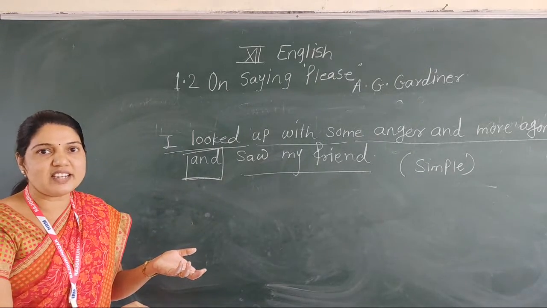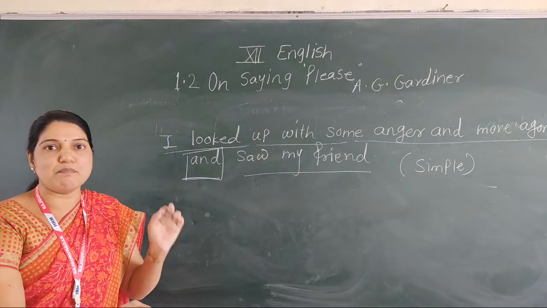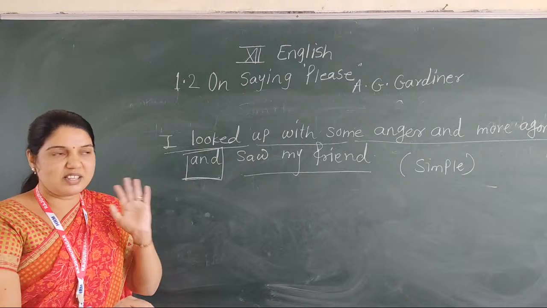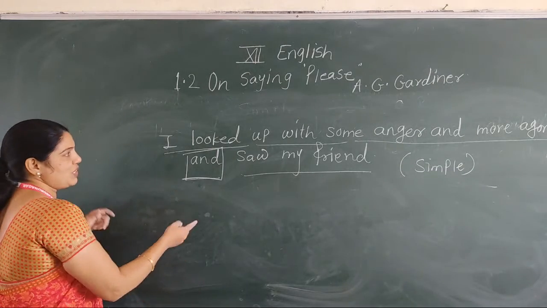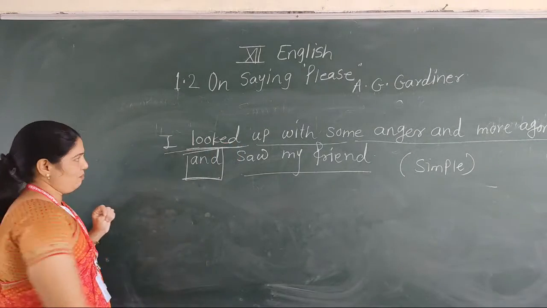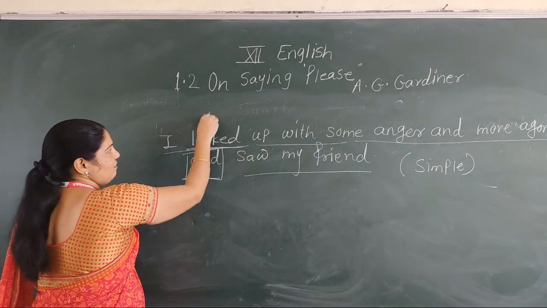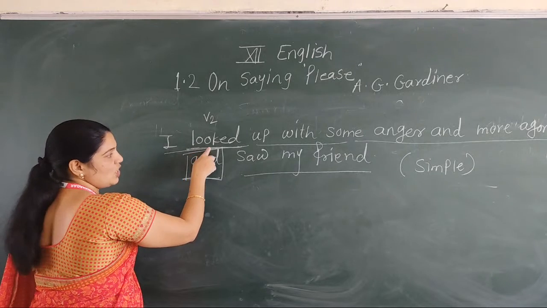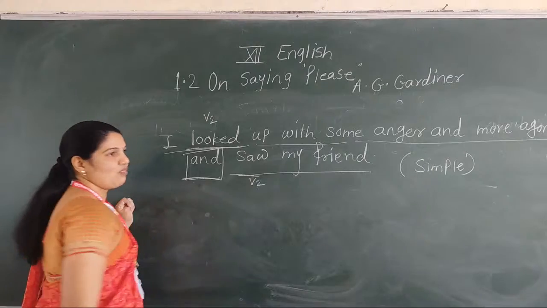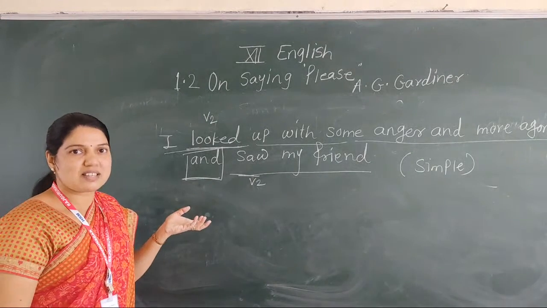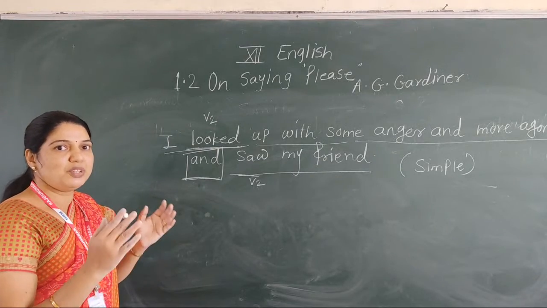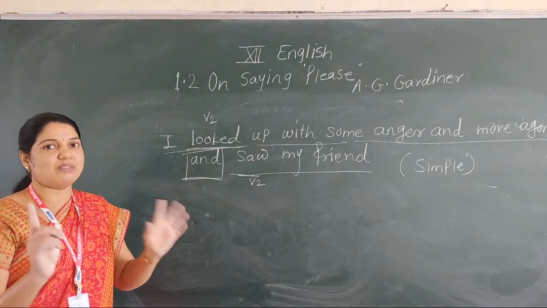Now to make it simple, see the verb form. In the first sentence, which verb is used? Looked, and in the second here is saw. It's the V2 form. Why? Because the sentence is in past tense. That's why we convert it into simple using only one subject, one verb and one object.